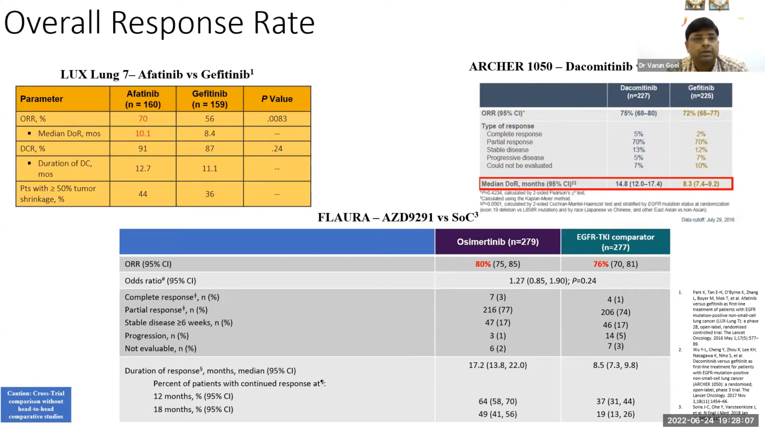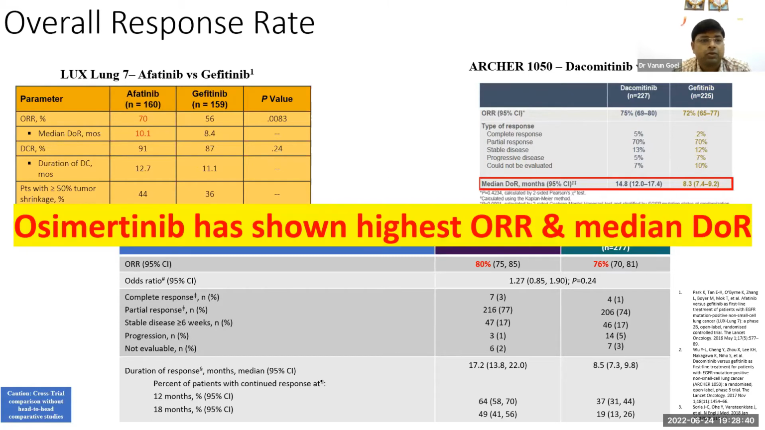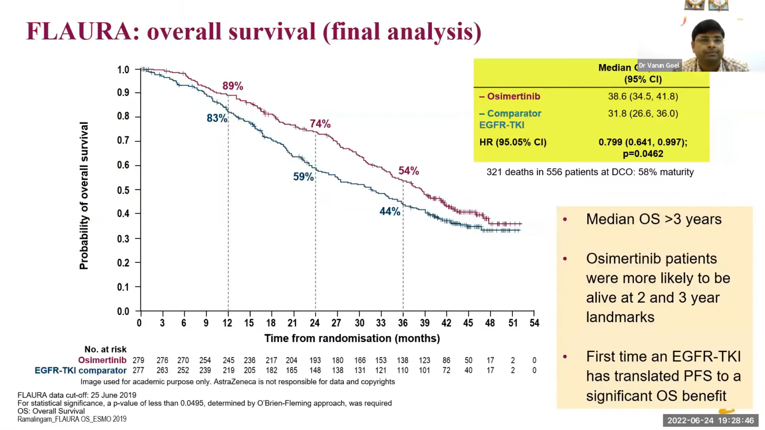So if we just want to compare afatinib, dacomitinib, and osimertinib, it is 70 versus 75 versus 80%. So best overall response rate with the third generation TKI, and even 7% patients have shown complete response, and then most of the patients have shown partial response. Duration of response is around 17.2 months. At the landmark of 12 months, 1 year, 64% patients are still showing response, and at the landmark of 1.5 years, 50% patients are still showing response. So osimertinib has shown the highest overall response rate and median duration of response if we compare these three studies.